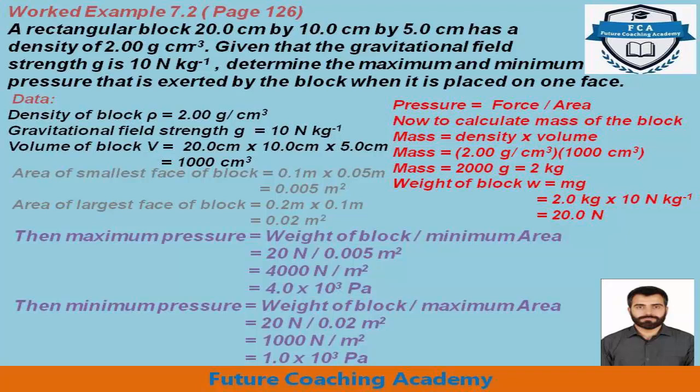Then the formula for maximum pressure is weight of the block divided by minimum area, that is 20 Newton divided by 0.005 meter square. It will become 4000 Newton per meter square, and by converting to standard form it will become 4.0 into 10 raised to power 3 pascals, as Newton per meter square is converted to pascals. Then minimum pressure is equal to weight of the block, which will remain the same, divided by the maximum area. By substituting the values, 20 Newton divided by 0.02 meter square, it will turn to 1000 Newton per meter square, and by converting to standard form it is 1.0 into 10 raised to power 3 pascals.